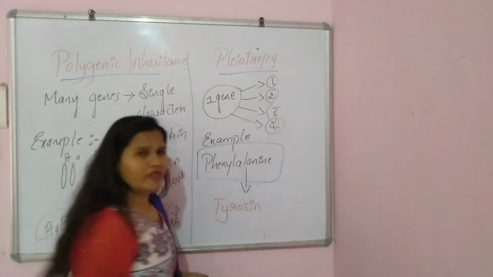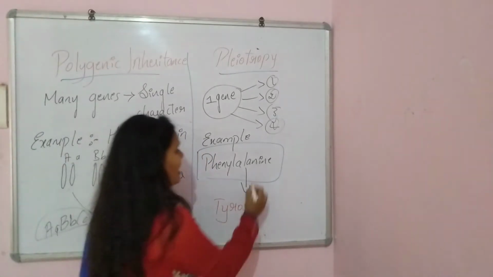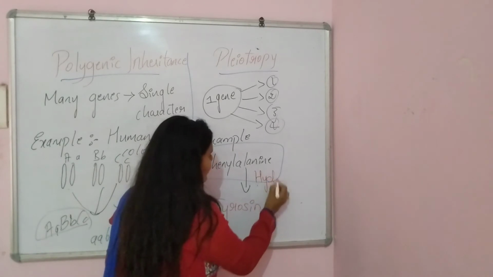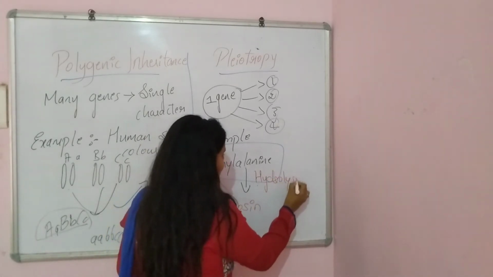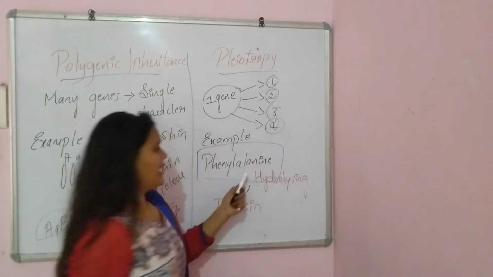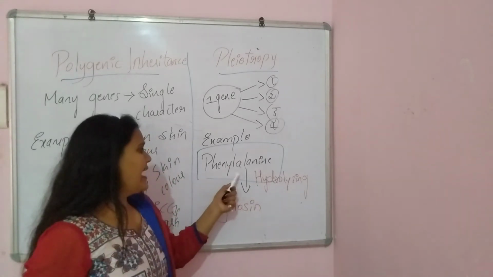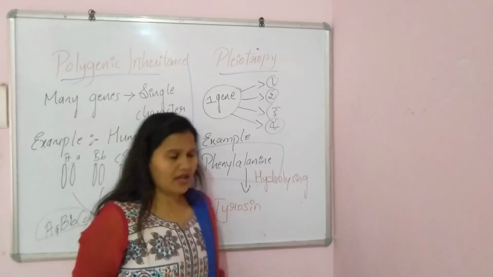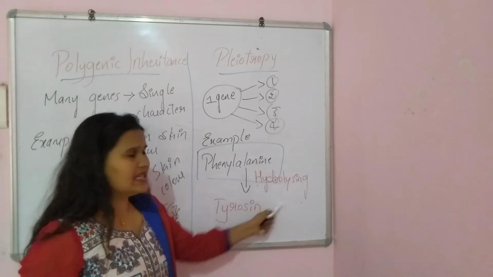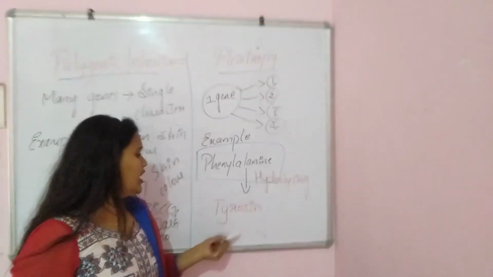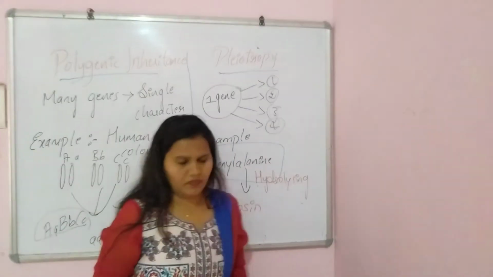The enzyme phenylalanine hydroxylase acts on this and gives the tyrosine.